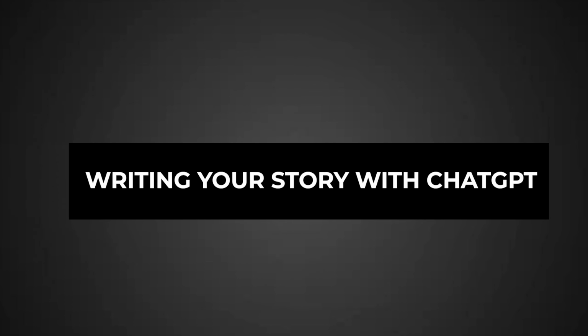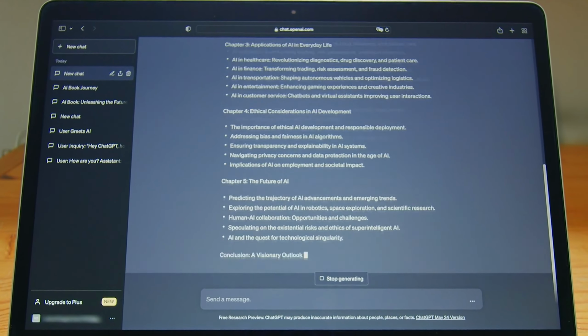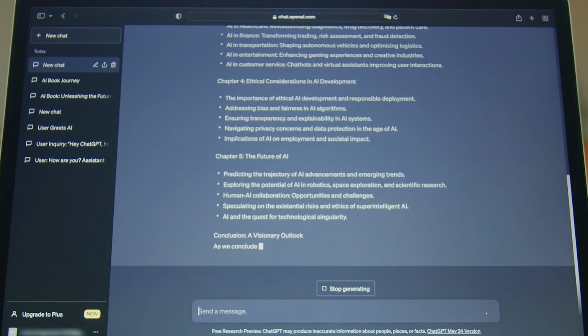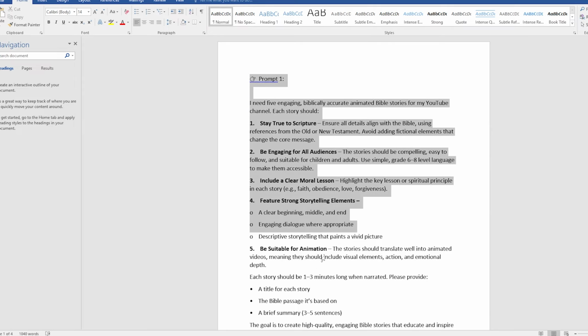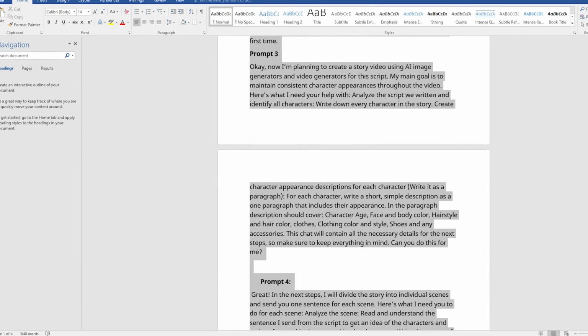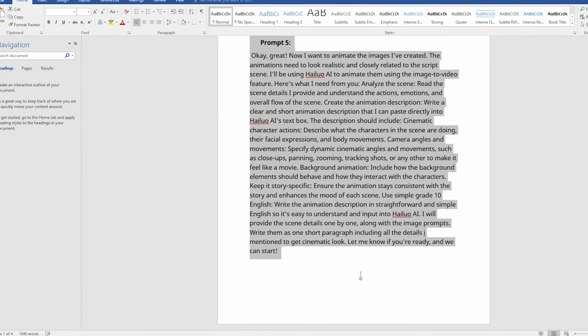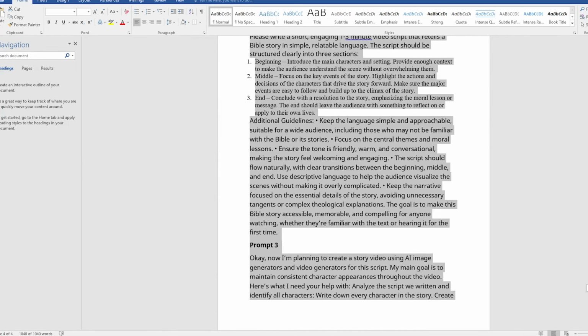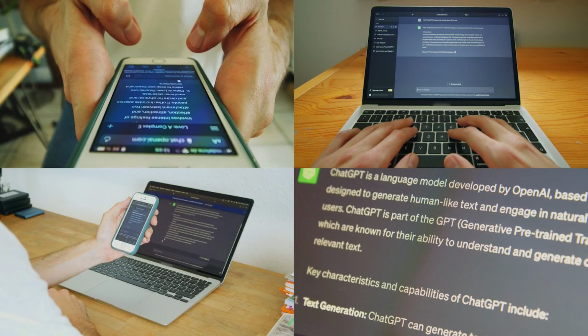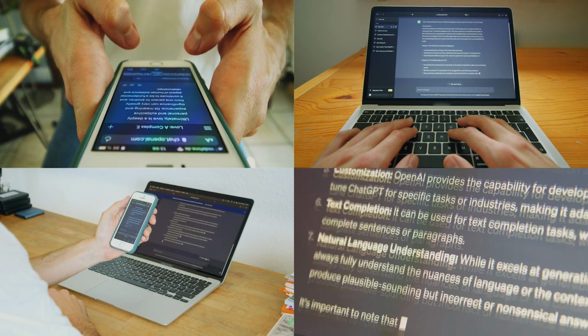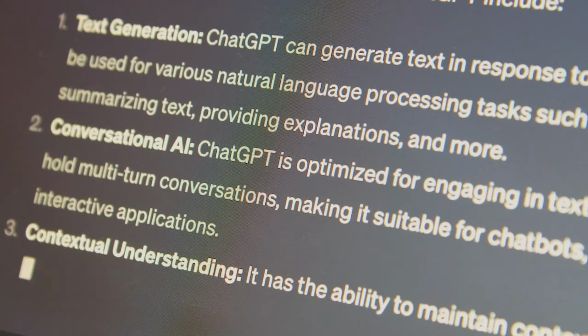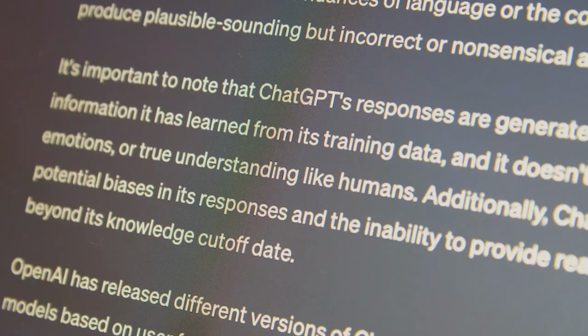Step 1. Writing your story with ChatGPT. First, we'll use ChatGPT to come up with the story idea and write the full script. To save your time, I've made 5 simple prompts for you to use right away. These will help you get a complete Bible story in just a few steps. You don't need to be a professional writer for this step. ChatGPT will do most of the heavy lifting for you. Just be sure to read through the results and make small edits to personalize your story if needed.